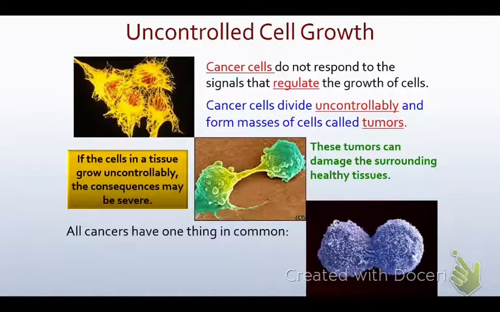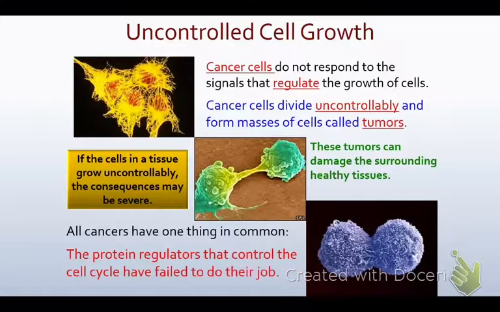All cancers have one thing in common. The protein regulators that control the cell cycle have failed to do their job. That is very important to know, okay? The protein regulators that control the cell cycle have failed to do their job, so the cell cycle is just going on and on constantly, even when there's no need to be replacing those cells.